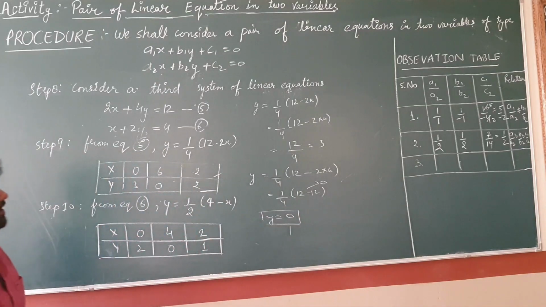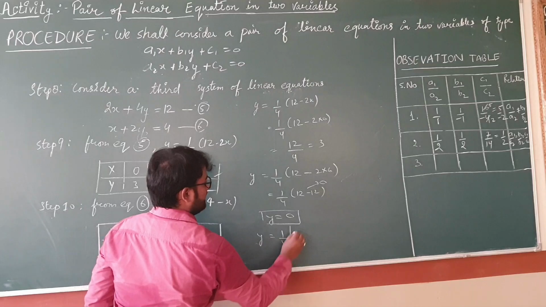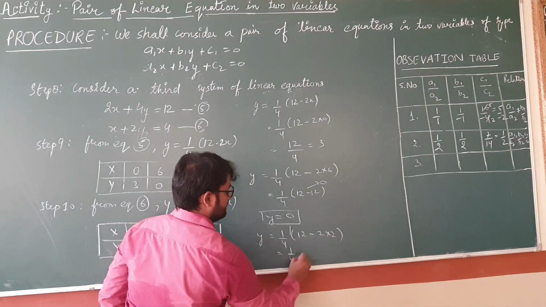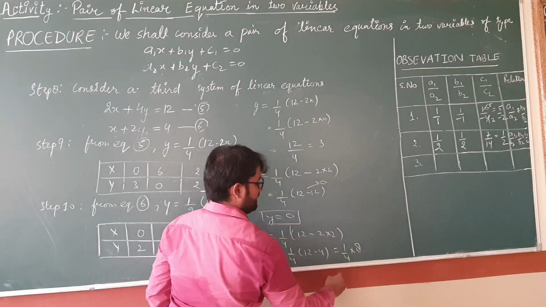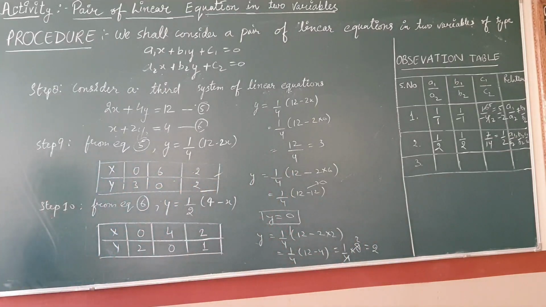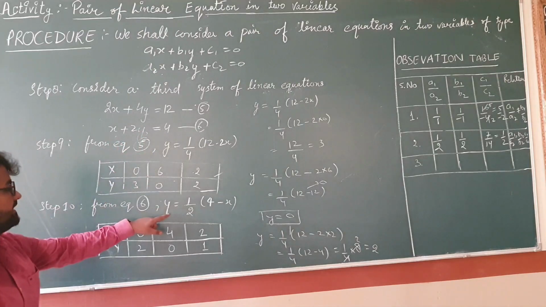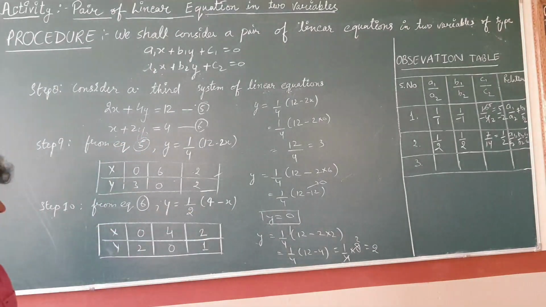Clear students? Okay. For this, put the value of x, that is 2. So what you will get? 12 minus 4, 1 by 4 into 8. It means you will get the value of y 2. Clear students? So similarly, we will find out the solutions for equation number 6, and you can write the equation number 6 like this: y is equals to 1 by 2, 4 minus x.